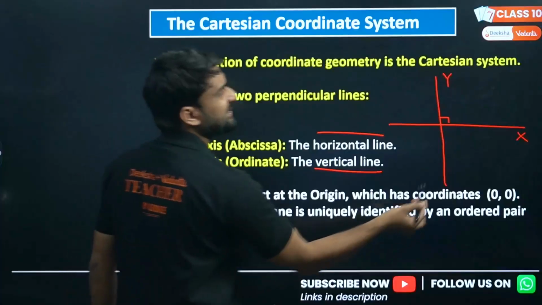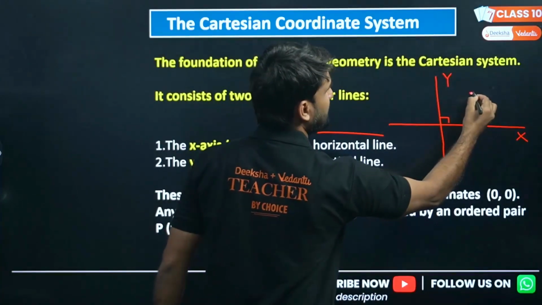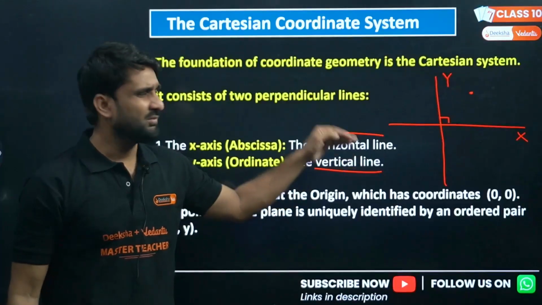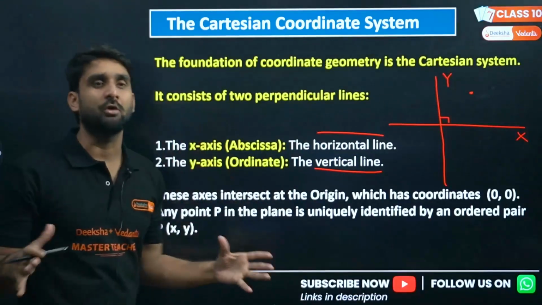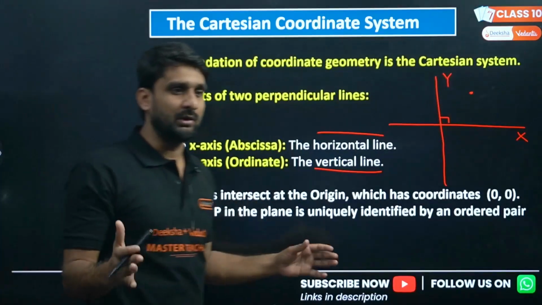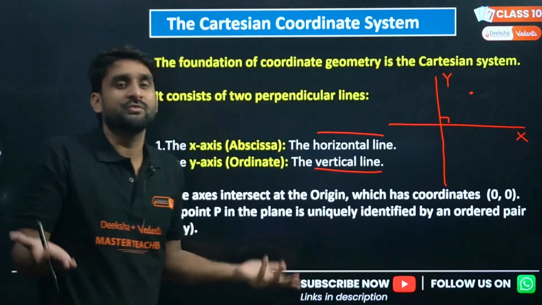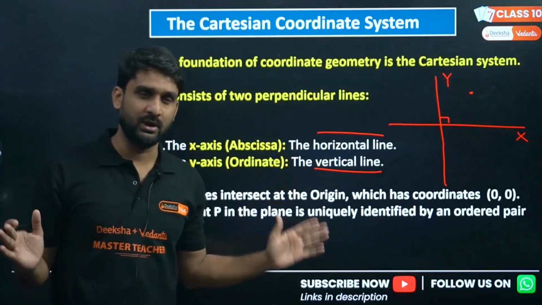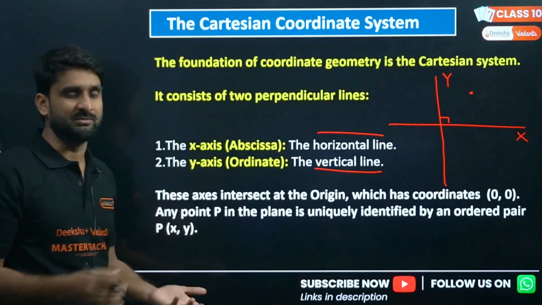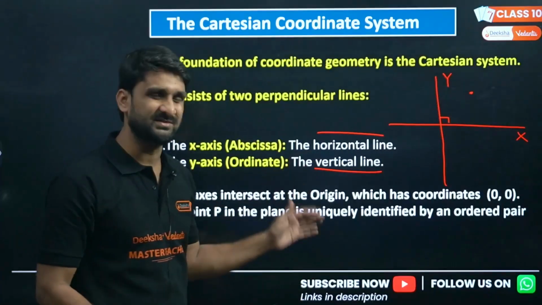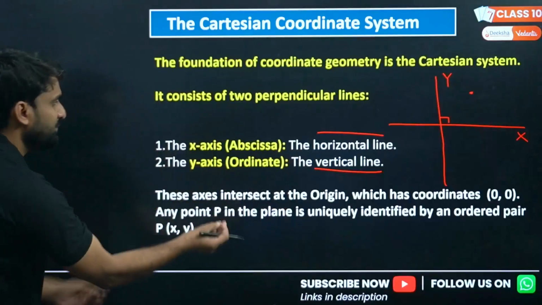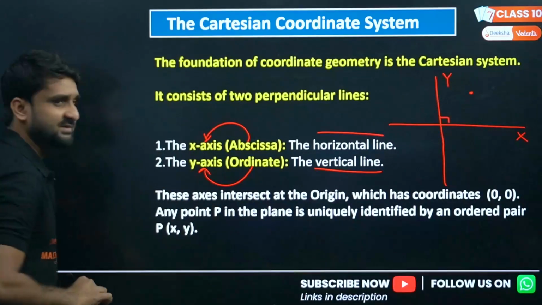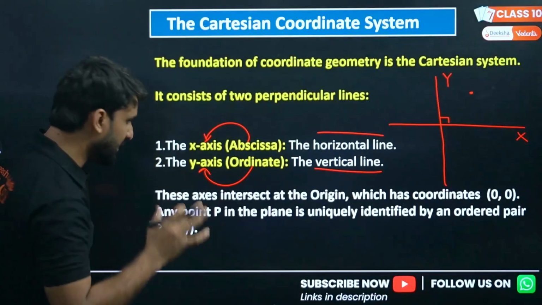If we represent any point on this Cartesian system, it is called a coordinate. We'll discuss coordinates later, along with many other things in coordinate geometry. Questions frequently come from this chapter; I've already told you it carries 6 marks. There are many concepts, like the distance formula and the section formula, that we'll discuss in this video. So abscissa is the x-axis, and the other name of the y-axis is ordinate. Just keep it in mind, please.